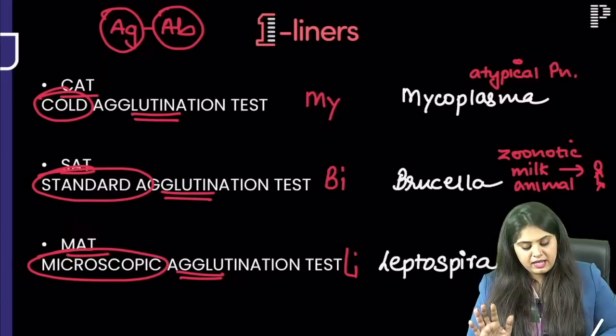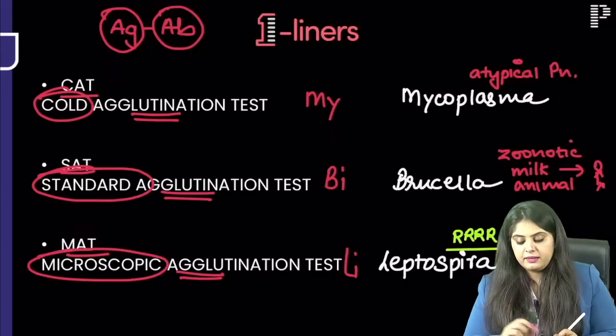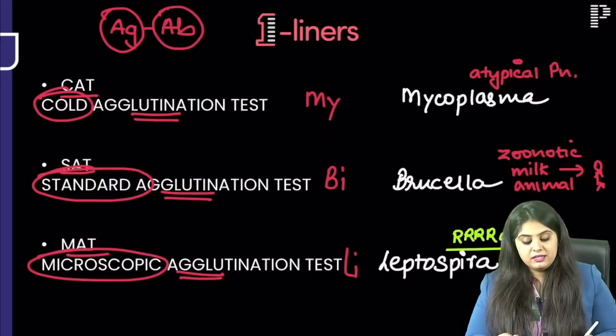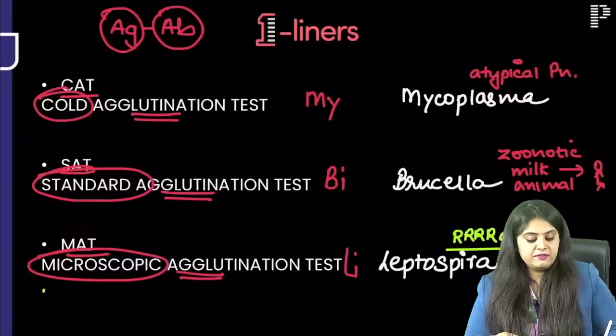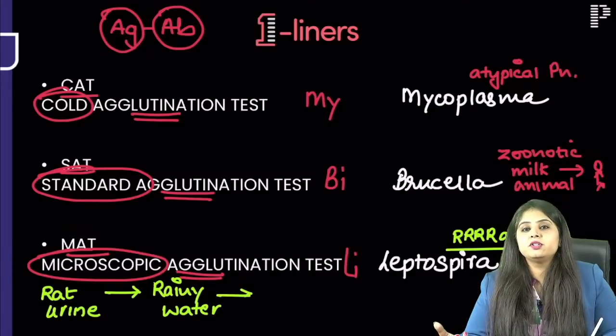For leptospira, I had always told you to write it as leptospira because who will tell me what is leptospira? In the clinical history given, they will say that there is rat urine. Rat urine has gone and contaminated the rainy water. Which are the farmers who need maximum rainy water for their harvest?